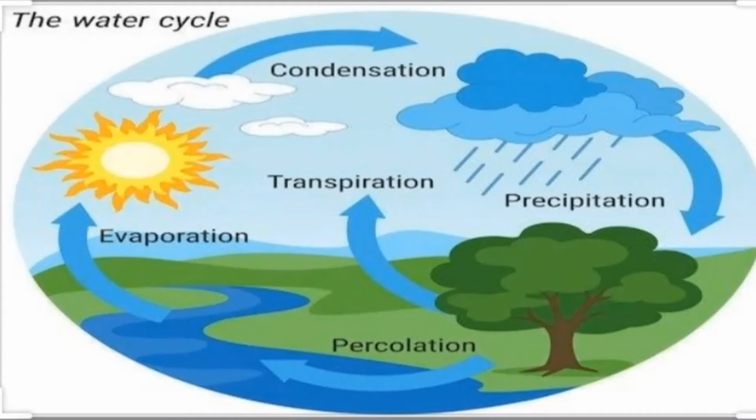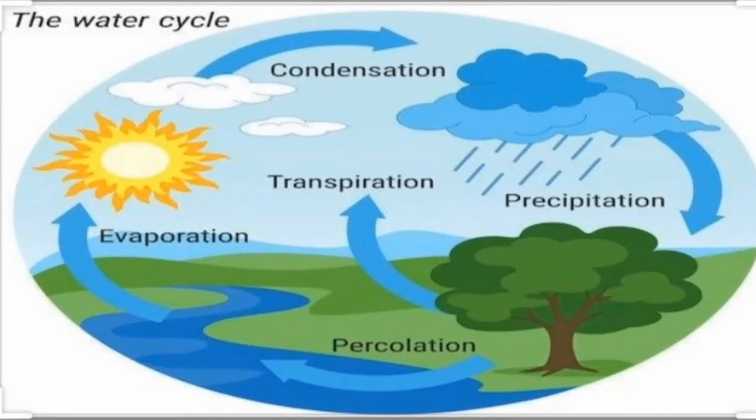Now water on the earth's surface enters the atmosphere by two processes: evaporation and transpiration. Due to the heat of the sun, the water in the water bodies gets evaporated and enters the atmosphere. Similarly, by the transpiration process, water is lost from the plants and enters the atmosphere.